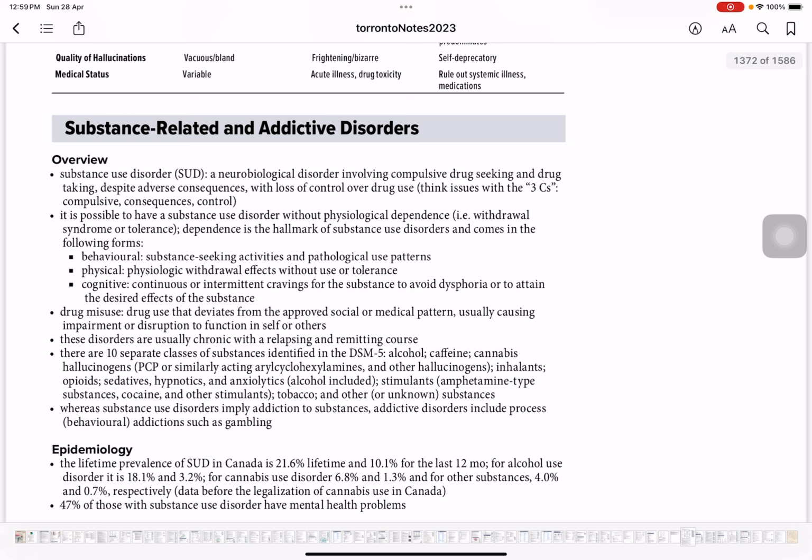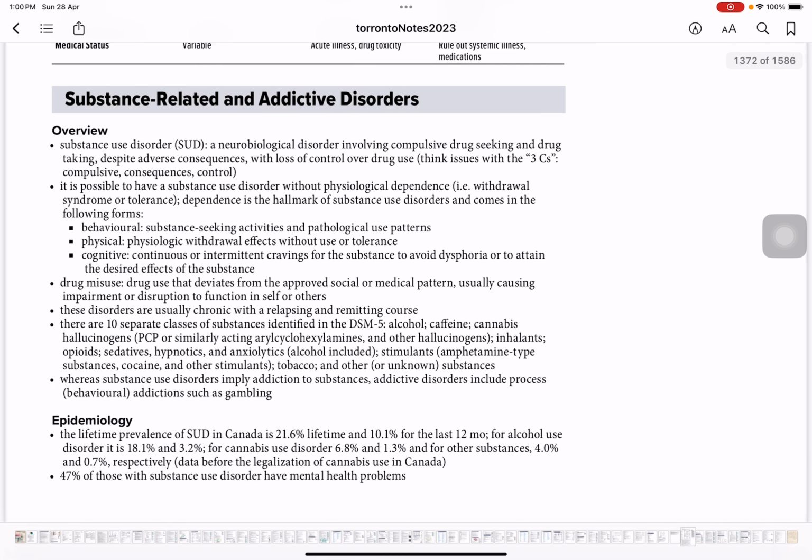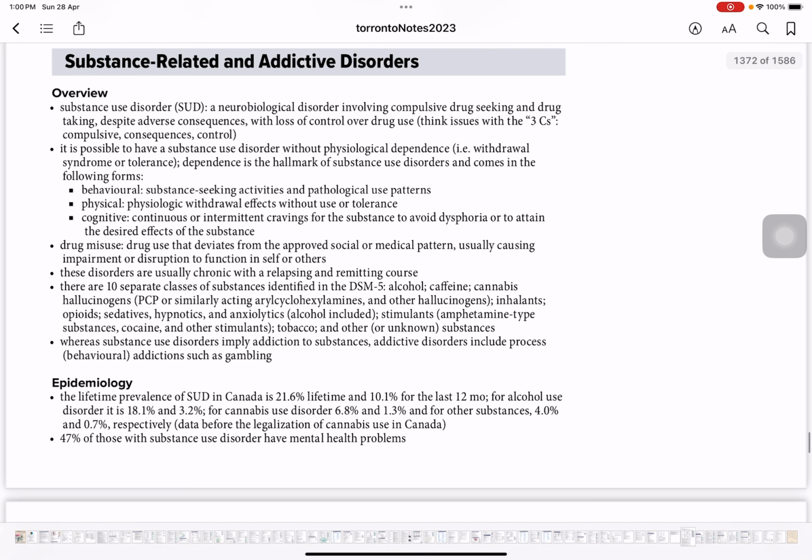MCC has two different objectives for substance related disorders. One is substance withdrawal and the other one is substance use and addictive disorder. This is the one that we are covering today. Substance withdrawal is something that will be covered in emergency medicine. So let's start with substance related and addictive disorder.